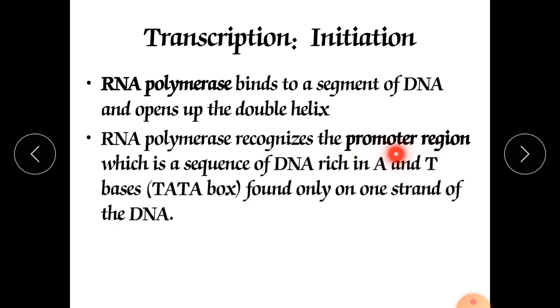It is called the promoter region, which is a sequence of DNA rich in A and T bases, found only in one strand of DNA. This is the starting point from where the process of transcription will start, and RNA polymerase is the enzyme responsible for the process of transcription. For transcription, RNA polymerase is a must.